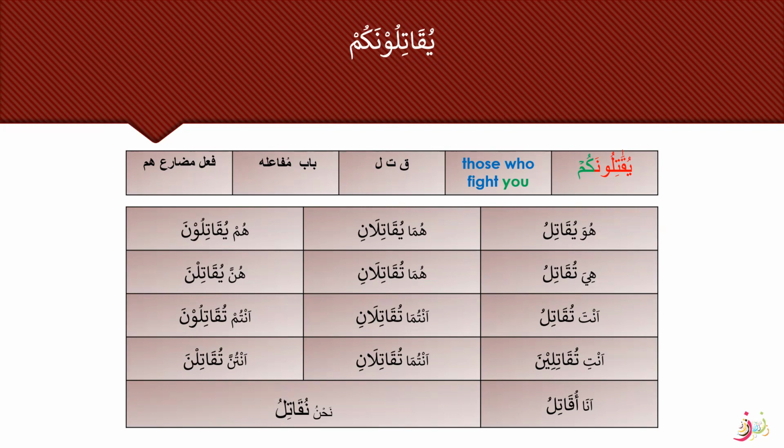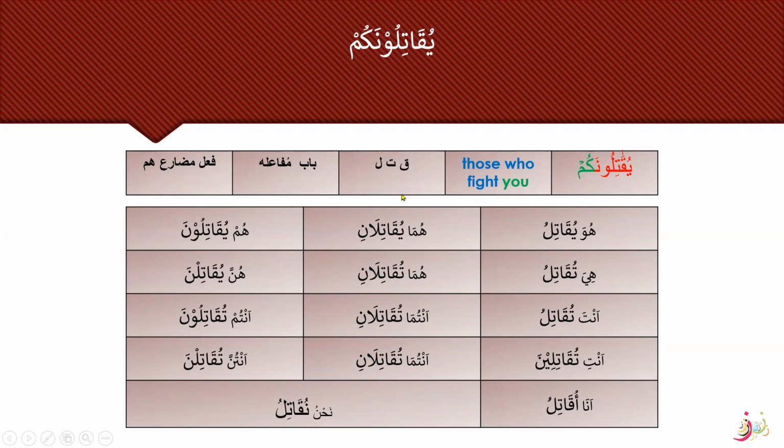So yuqatilunakum, those who fight you. These are two words. You can see that there is an attached form, damir muttasil, kum here, and kum is the damir muttasil form of damir munfasil antum. So fi'l mudari, sorry, there is a typo here. Fi'l mudari antum. Yuqatilunakum, those who fight you.